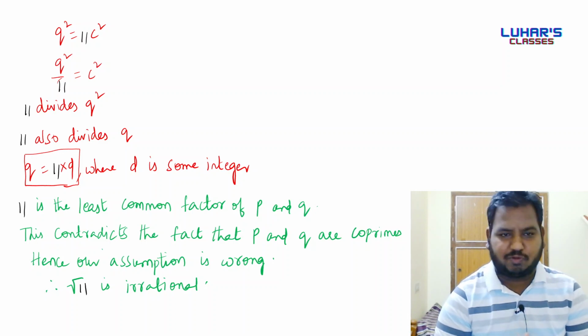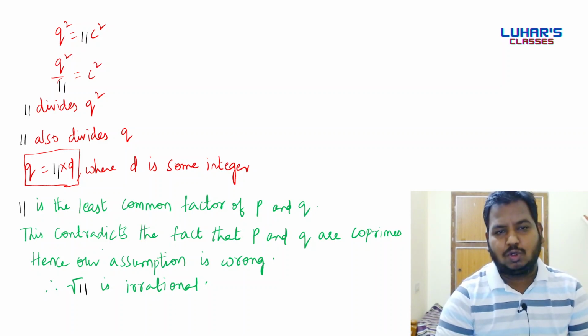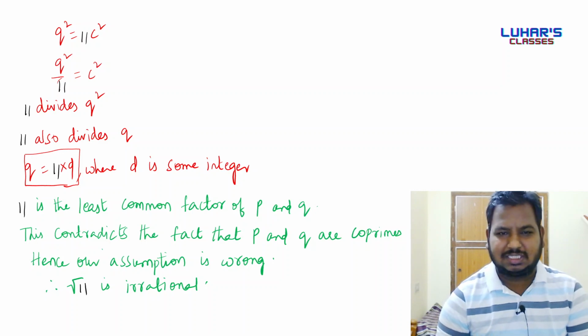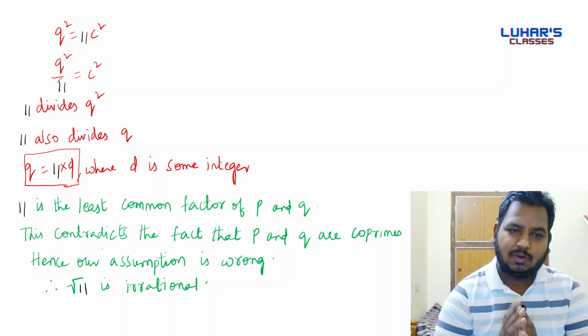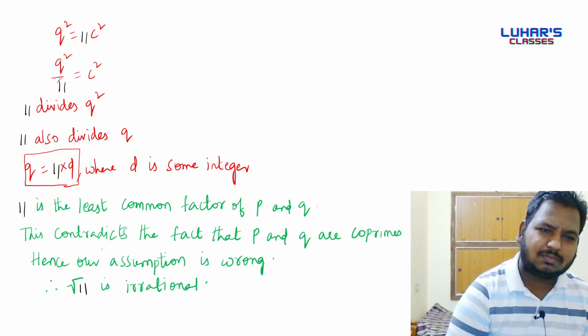This is one kind of question. What is the type? Prove root 2 is irrational, prove root 3 is irrational, prove root 7 is irrational, prove root 11 is irrational. This is one type. Okay? Right? I hope everyone has understood this one.